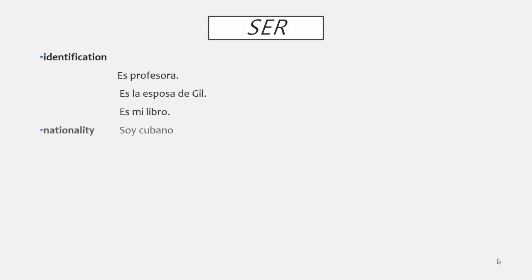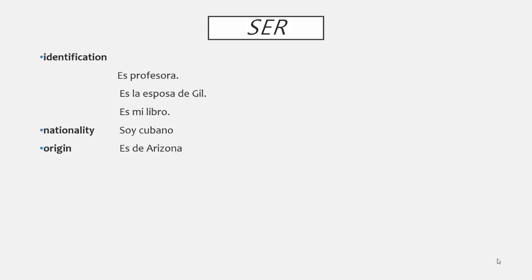Overall, we use ser for a variety of uses in Spanish, all with some sort of connection to the verb to be in English. As you will see, the list is kind of long. We use ser to identify an aspect about someone. Es profesora. Es la esposa de Gil. Es mi libro. We also use ser to talk about their nationality. Soy cubano. Or the origin of something.